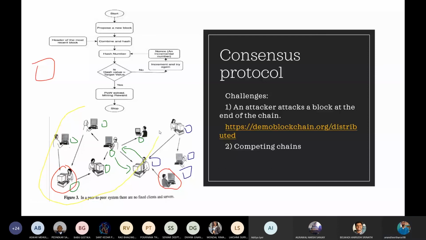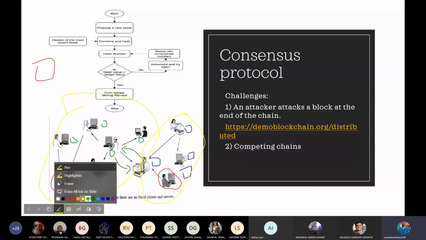As you can see here, the two-person forms two subnetworks. So imagine this as two subnetworks. What happens is this subnetwork has a green block and this subnetwork has a blue block. Both of these blocks won't be added to the network, but instead they will be kept aside. So this green block is now kept aside and this blue block is also kept aside.